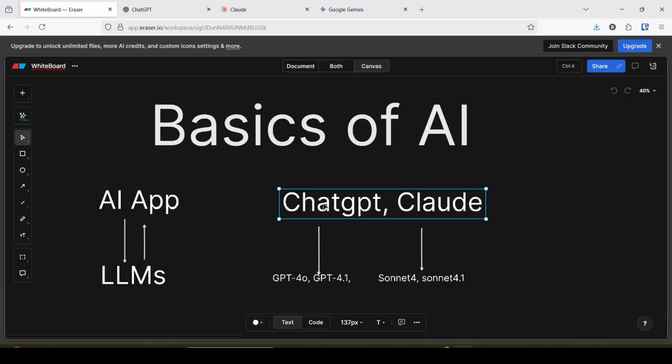There are several large language models available in the market. For example, for ChatGPT, the large language model names are GPT-4o and GPT 4.1. Claude is an AI application that uses LLMs named Sonnet 4 and Sonnet 4.1. That means any AI application, under the hood, uses a large language model. The LLM is responsible for generating the response to the user's queries.